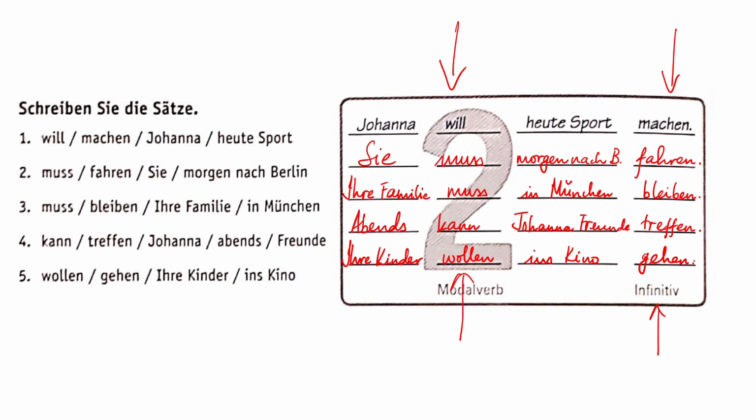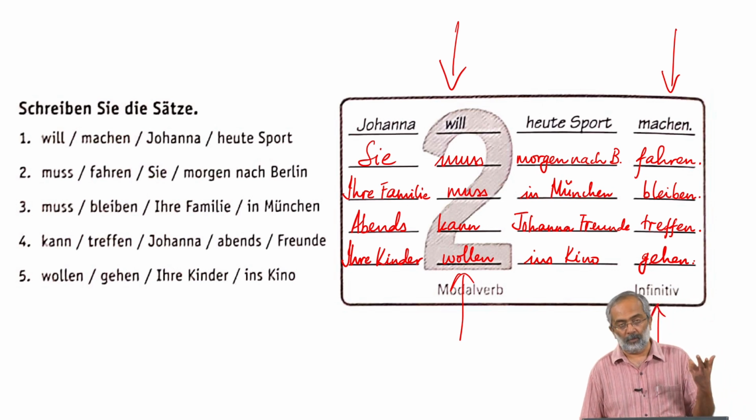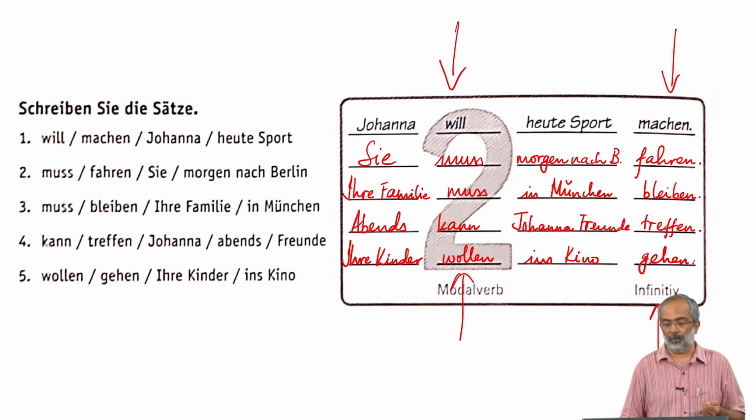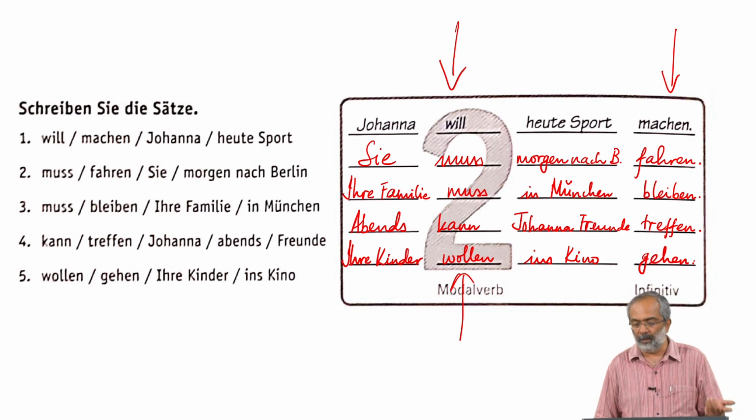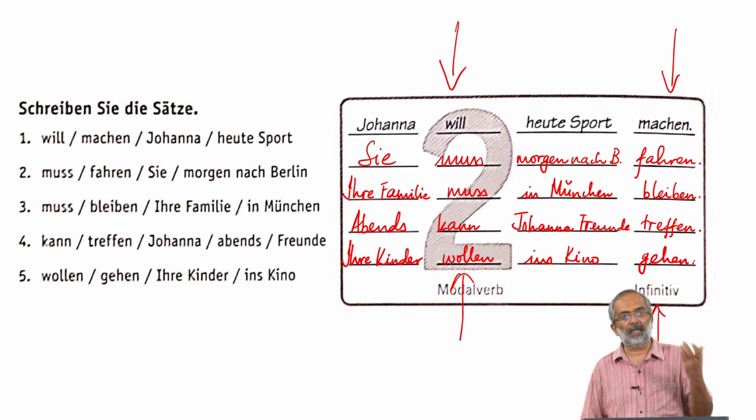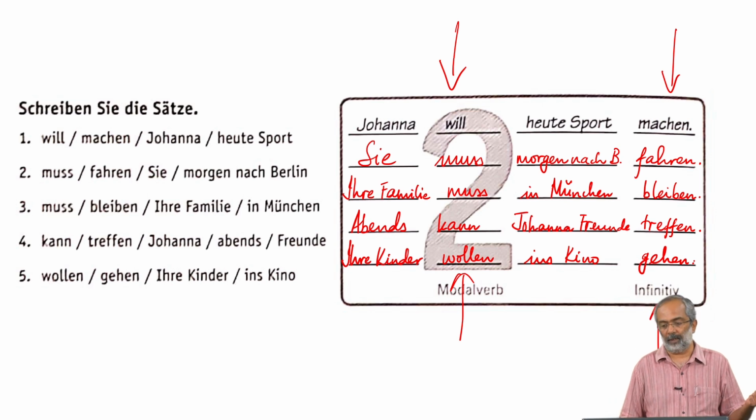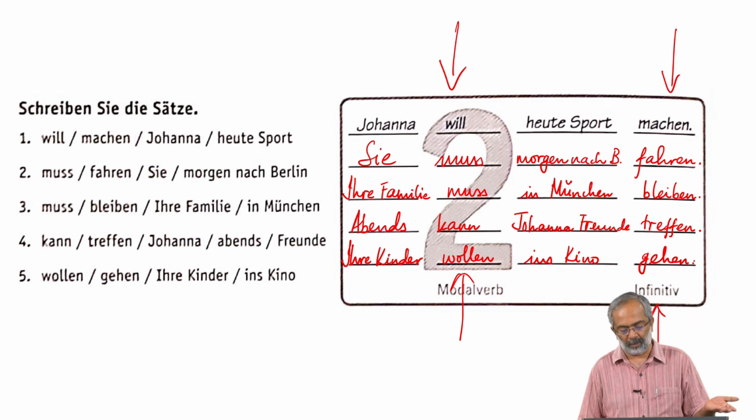I hope that the meanings of these sentences are okay. Just quickly I'll go through these 5 sentences. Johanna will heute Sport machen. Johanna wants to go and do sports today. Sie muss morgen nach Berlin fahren. She has to go to Berlin tomorrow. Ihre Familie muss in München bleiben. Her family must stay in Munich. They can't travel with her. They must stay in Munich.